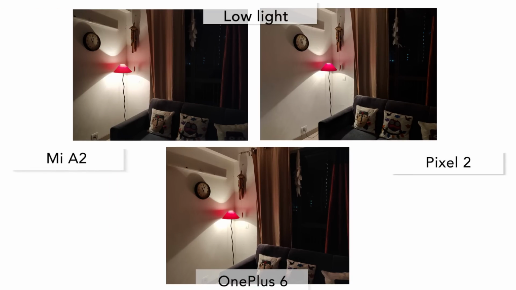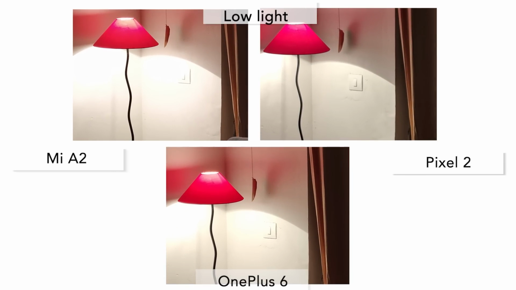And since no Mr. Phone camera comparison is complete without a low light test, we decided to shoot a few samples at home. In our sample, you will notice that the Mi A2 has done a commendable job in low light. Unless you zoom in and check the 100% crop, honestly you won't be able to tell the differences between the three images. But we shall do that for you.